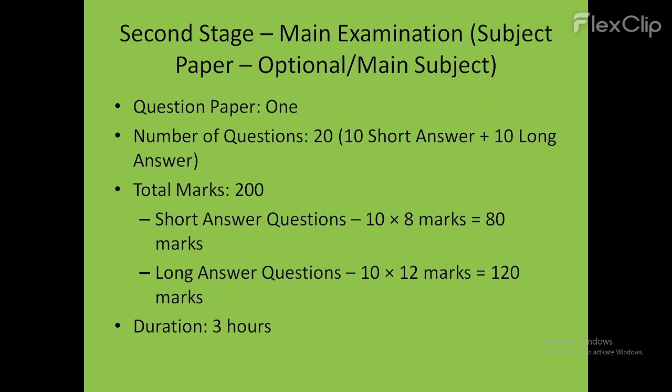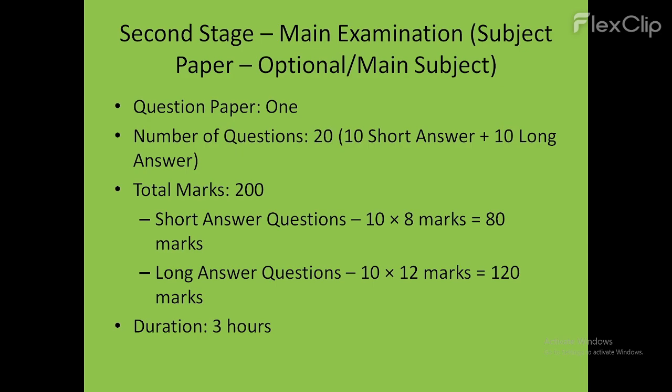Dear friends, your second stage of the examination will be once again 200 marks, and it will be divided into two sections, section A and section B. Each section contains 10 questions.